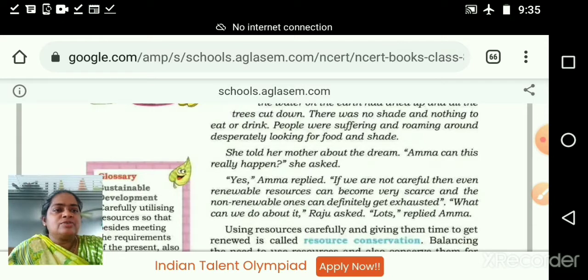to conserve our nature. Okay, she told her mother about the dream. Amma, can this really happen? She asked. Yes, Amma replied.